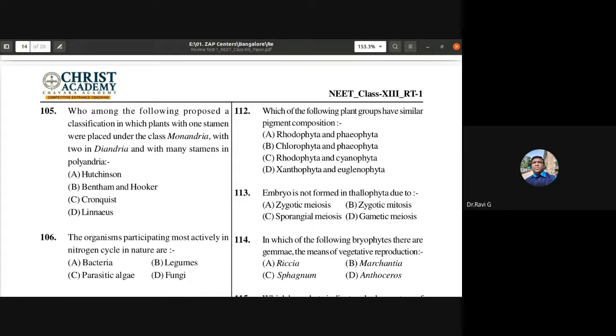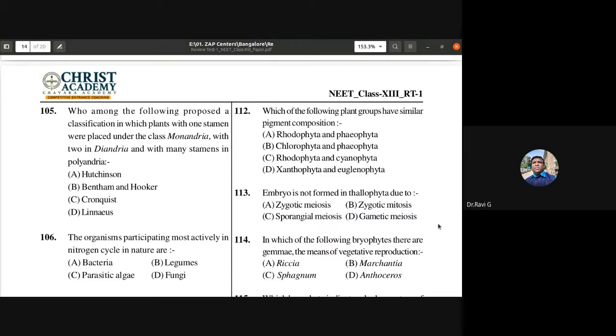Embryo is not formed in Thallophyta due to? Why is the embryo not formed in Thallophyta? Is it due to zygotic meiosis, zygotic mitosis, sporangial meiosis, or gametic meiosis? So 113, the answer is A, zygotic meiosis. That is, the zygote immediately after formation undergoes meiosis to form haploid spores. So zygotic meiosis is the reason that embryo is not formed in Thallophyta.